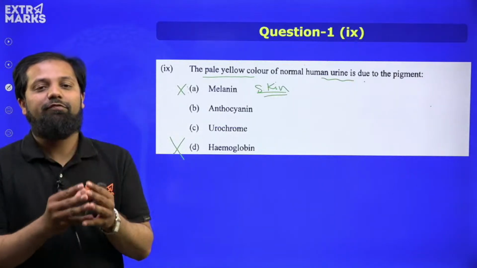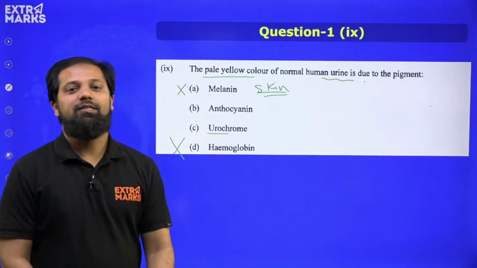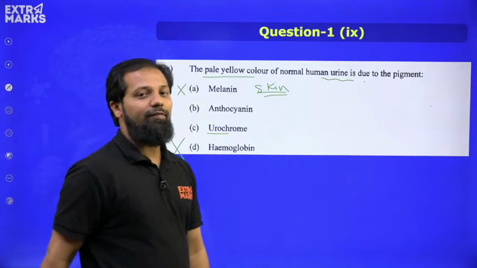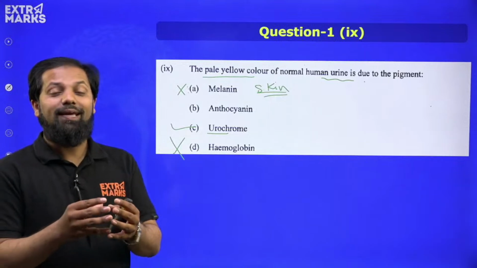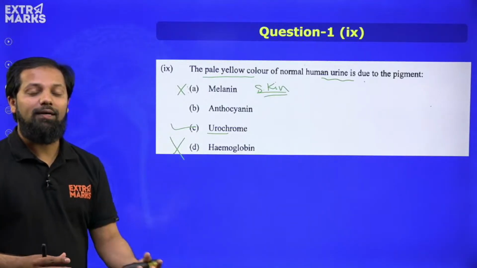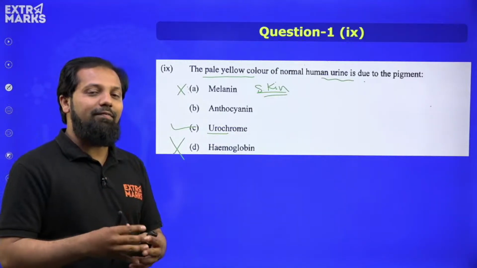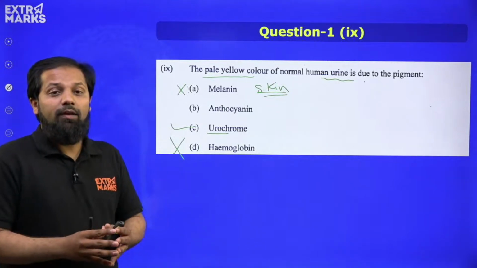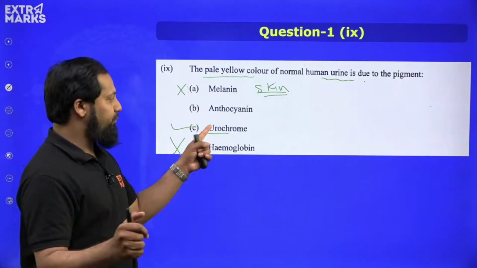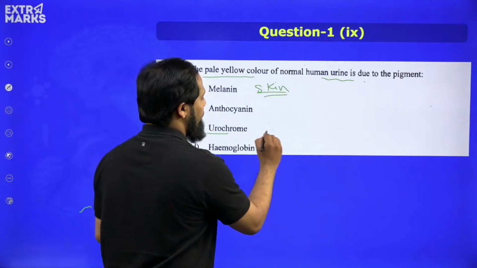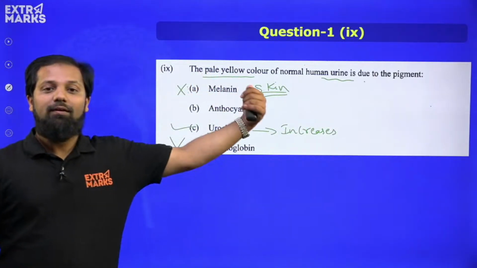With the word itself, we are able to find that there is a term called uro, which is very much related to the urine, and in fact option C, urochrome, will be the correct answer, because this is the pigment that is found inside the urine, because of which that pale yellow color is seen. When urochrome rises, when a person is suffering some disease, or when a person is having certain types of medication, like when a person is given supplements like multiminerals, then what will happen? The concentration of urochrome will increase, and when urochrome increases, it results in darkening of that yellow color.